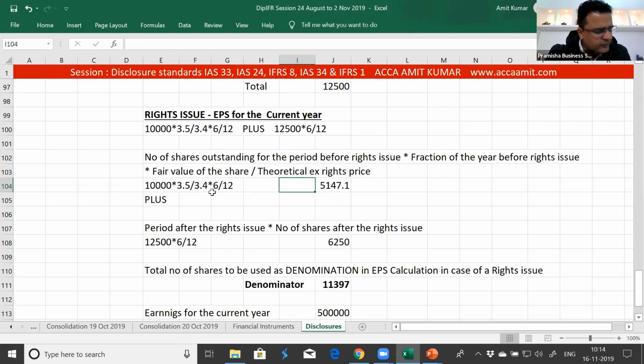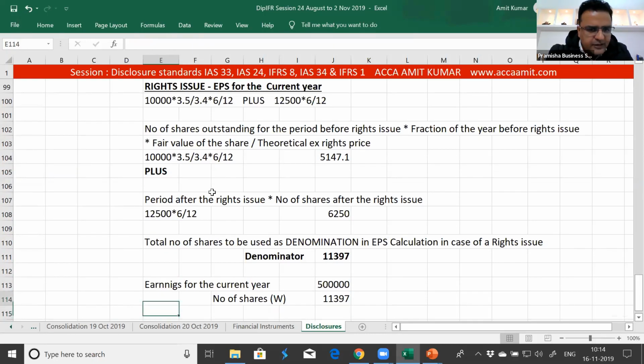We get the number of shares to be used in the EPS calculation for the period before the rights issue. Plus, remember there is a plus, the number of shares after the rights issue, that is 12,500, multiplied by the fraction of the year after the date of issue, added to the figure calculated in step 1.